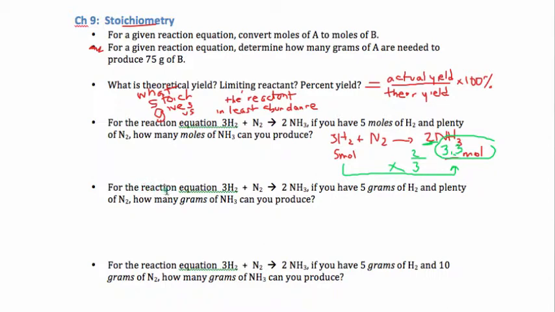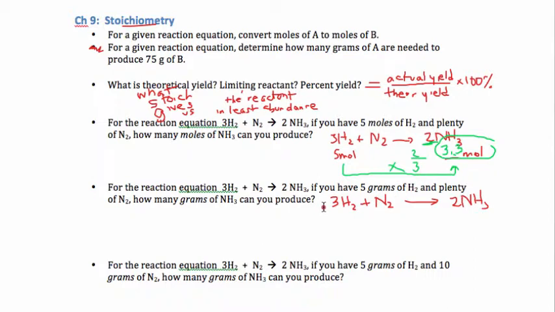Next up, same reaction equation, but I have 5 grams of H2 and plenty of N2, which is saying don't worry about it. How many grams of NH3 will we produce? So here's the grams to grams case. Please be alert to what you're provided and what you're being asked for.